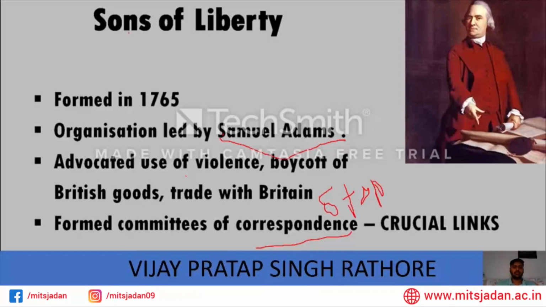Activity had to be coordinated: in one colony you are protesting British goods, in another you are partying with them. That cannot work, so there needs to be a unified chain of command, and the committees of correspondence created this chain. Later on, these committees led to the formation of the Colonial Congress and the Continental Congress. They were part of the fighting with the Continental Army.